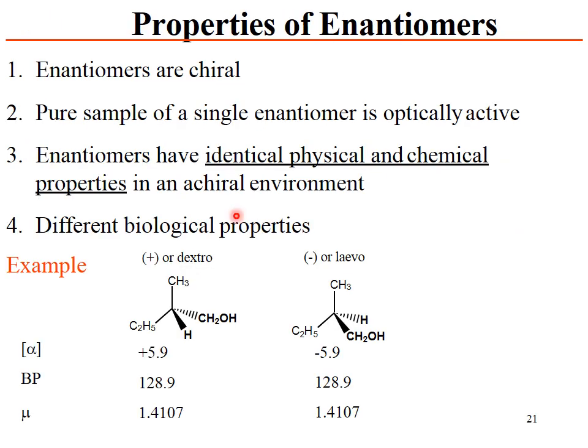Properties of enantiomers. Enantiomers are chiral, and a pure sample of a single enantiomer is optically active. Enantiomers have identical physical and chemical properties in an aqueous environment, but different biological properties. Enantiomers have the same boiling point and the same dipole moment. The only difference is in the rotation: this one is dextrorotatory and this one is levorotatory.